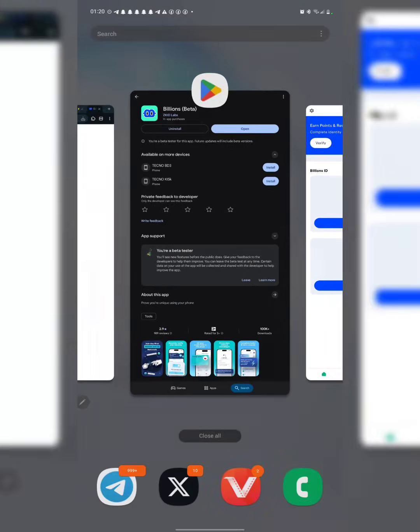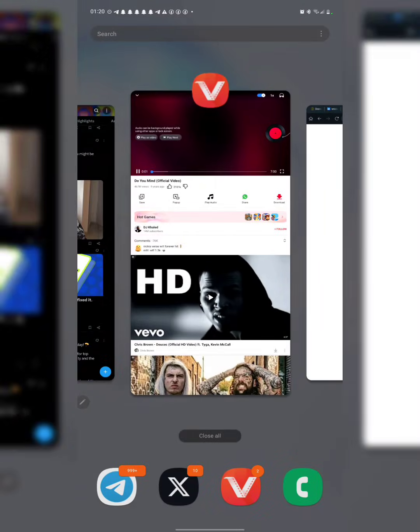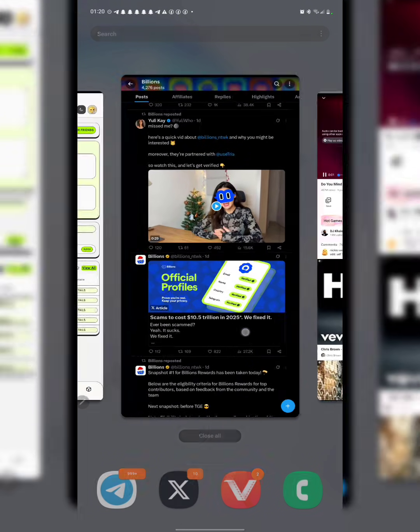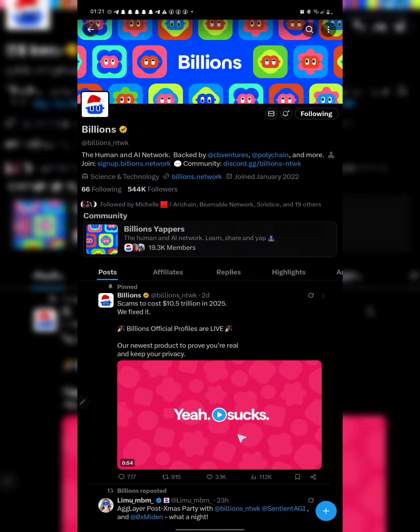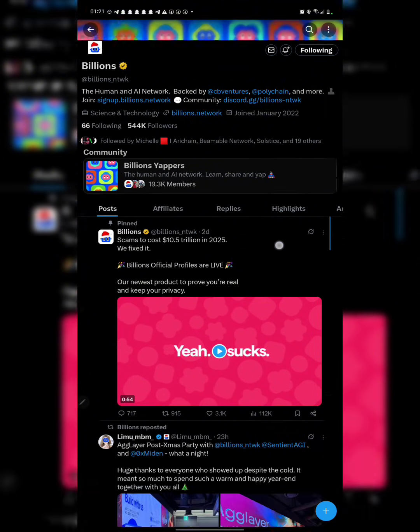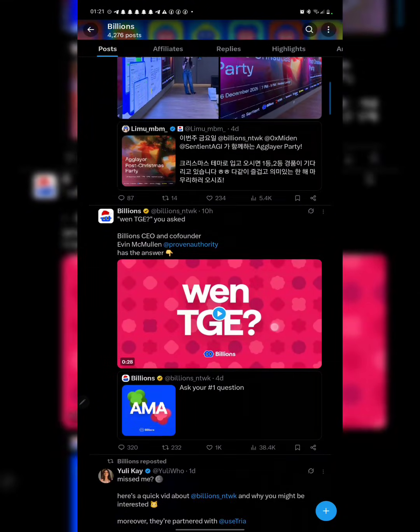But before we do that, guys, let's talk about some other stuff here on the X account. Over here on the X account, there are some things they said. They said that scams cost 10.5 trillion in 2025. We fixed it. Billion official profiles are live, our newest product to prove you are real and keep privacy. So there's a lot of talk here, but I want to focus on the most important one.